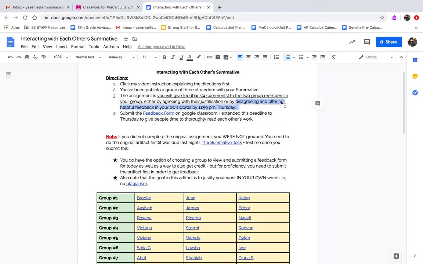First off, to give you all some time to deeply look at each other's work, to interact with it, to understand what another person's thinking or doing, offering more helpful feedback, and so forth. So you want to complete this by Thursday. But once you're done giving 4 comments to each of the other 2 people in your group, so in total, that's 8 comments, you're going to submit the feedback form on Google Classroom.